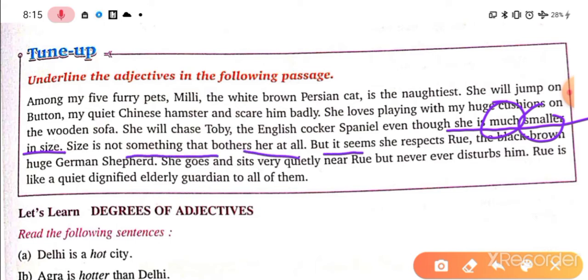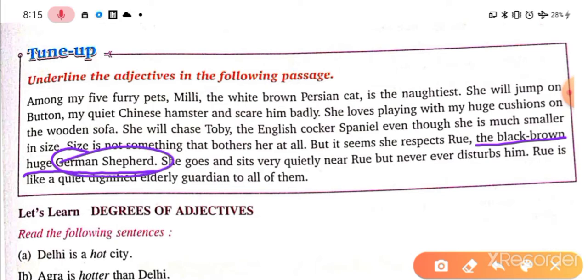But it seems she respects Ryu, another character, a noun. And how is Ryu? The black brown hues German Shepherd. The German Shepherd is a dog species, and these adjectives are hues, black, brown, right? These are the adjectives. She goes and sits very quietly near Ryu, but never ever disturbs him.